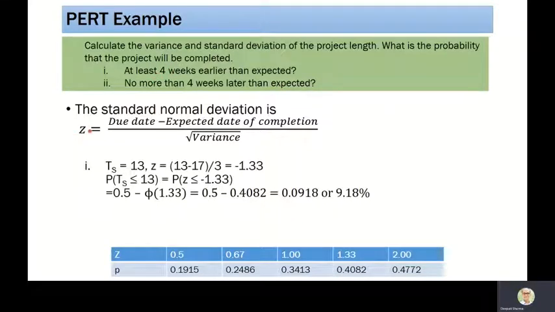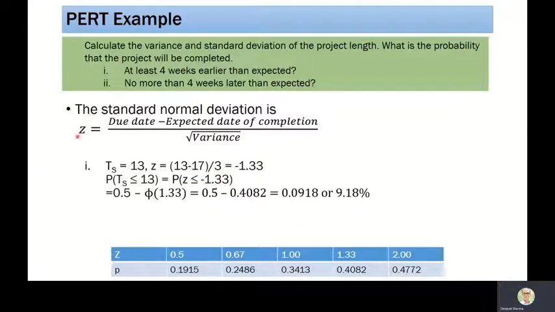So we are going to use a formula. This is the standard normal deviation formula: the due date minus the expected date, divided by the square root of the variance. So what we are looking at is the due date of 13. We remember this particular formula, we used it earlier. To calculate Z, the due is 13, expected is 17, divided by the square root of variance, which is 3. That gives me minus 1.33. So the probability that the project will finish in less than or equal to 13 days is equivalent to the probability of Z being less than or equal to minus 1.33.